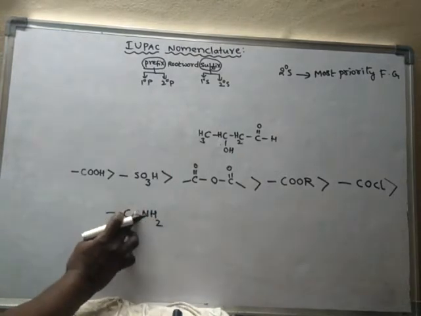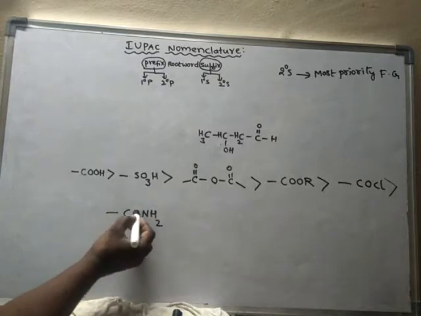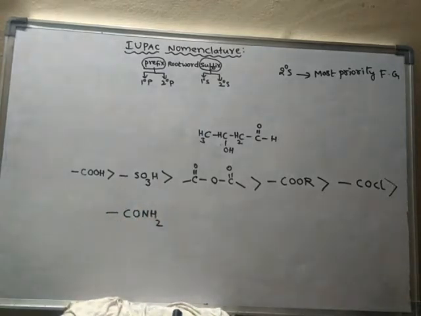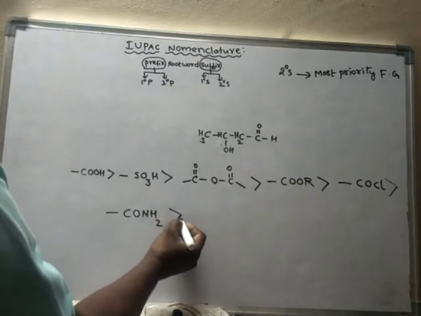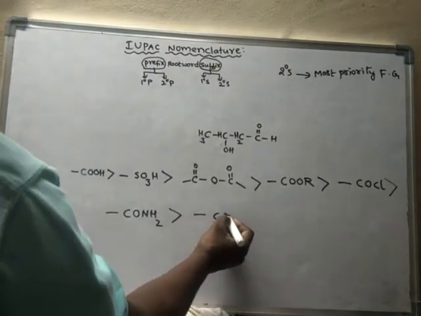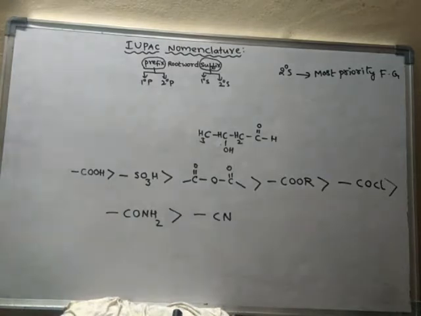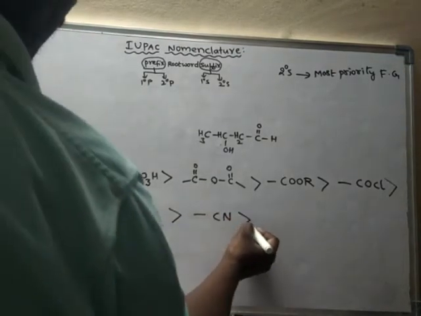This is called as amide, and this is having more priority than cyanide functional group, cyanide or nitrile.